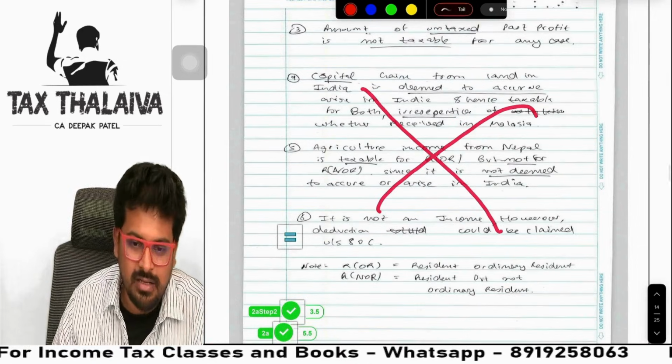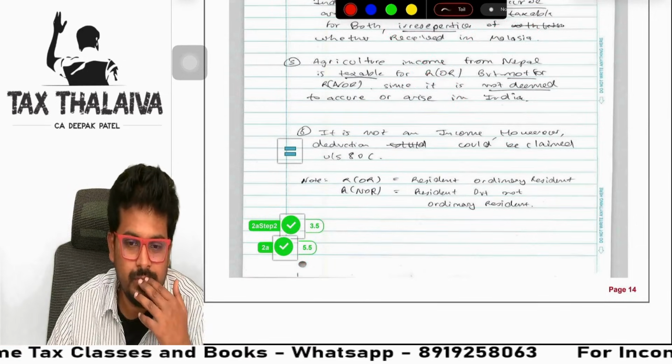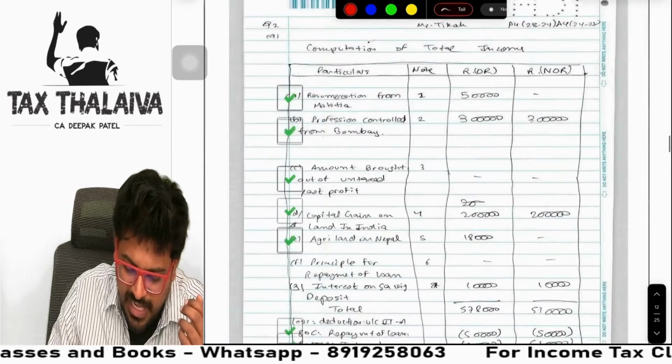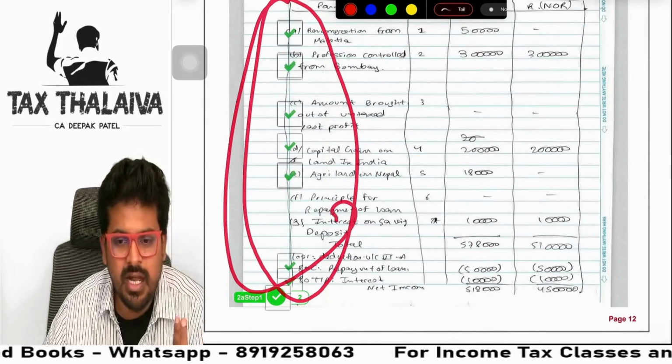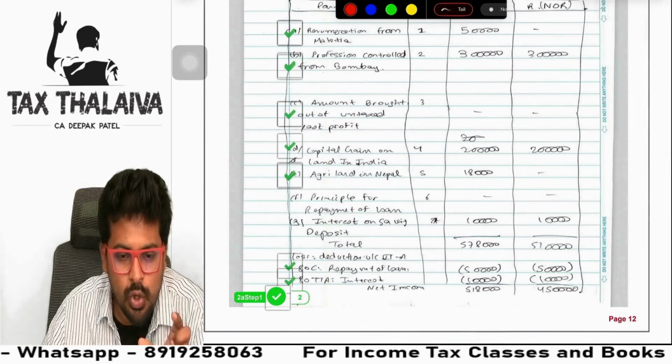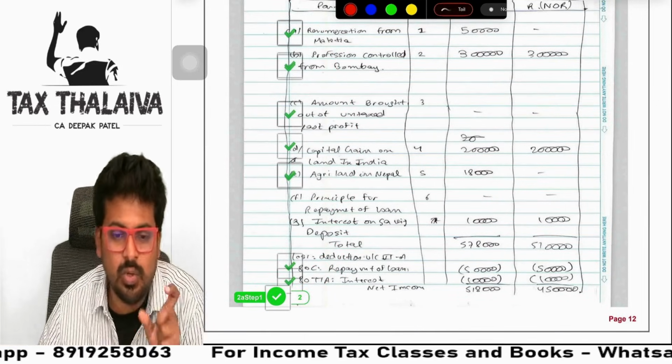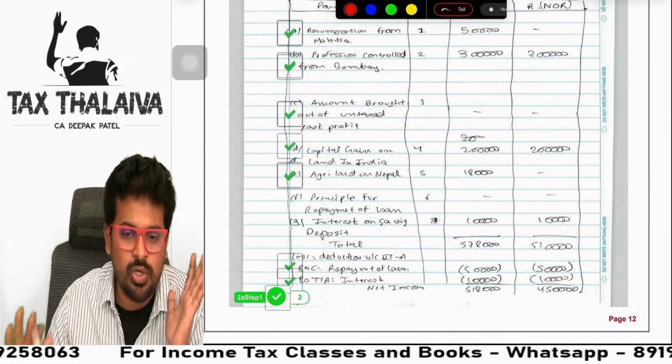In fact, he got half mark less. He got only 5.5. And look at the answer. Everything is correct in his answer also. Everything is correct. So, depending on how many marks the question is asked for, write that much note only.